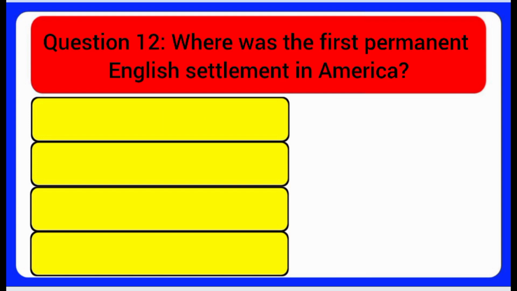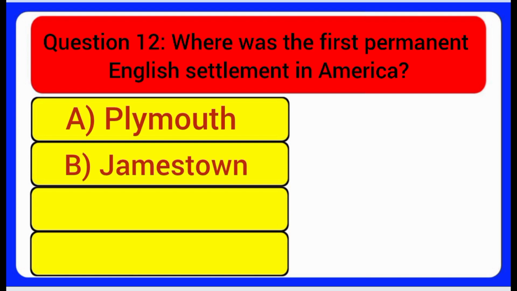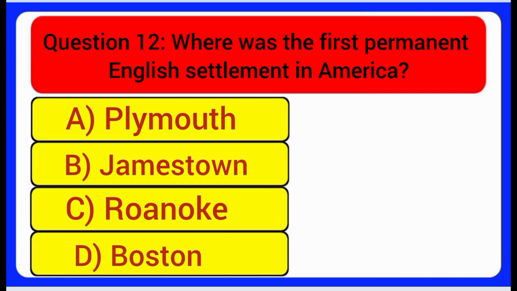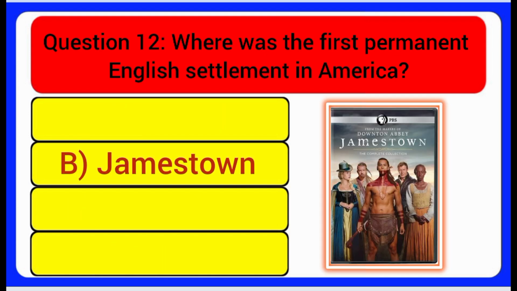Question 12. Where was the first permanent English settlement in America? A. Plymouth. B. Jamestown. C. Roanoke. D. Boston. Answer: Jamestown.